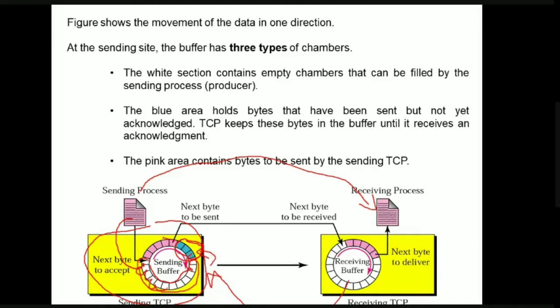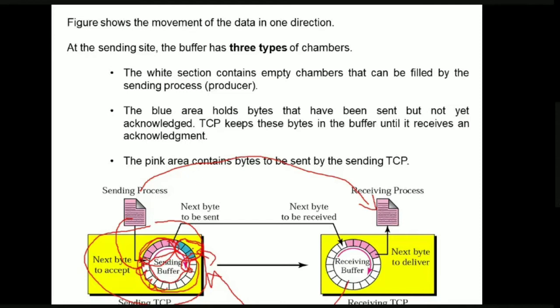Now, what about the pink area? This is the third chamber. It contains the bytes which are yet to be sent by the sending process. When an acknowledgement comes, the corresponding blue chamber is converted to a white chamber. This is the reason why we represent it with the help of a circular queue. Why?